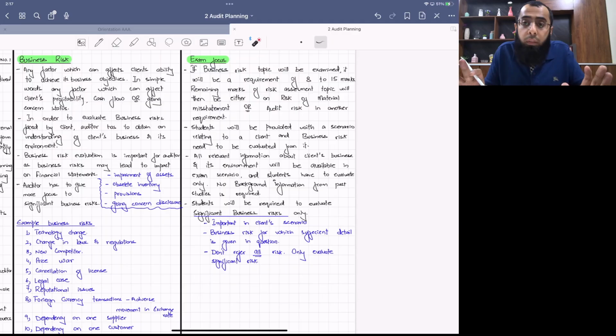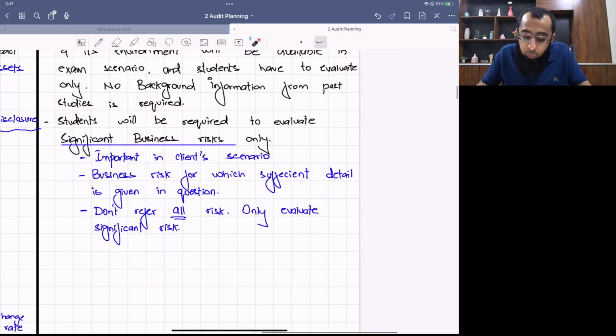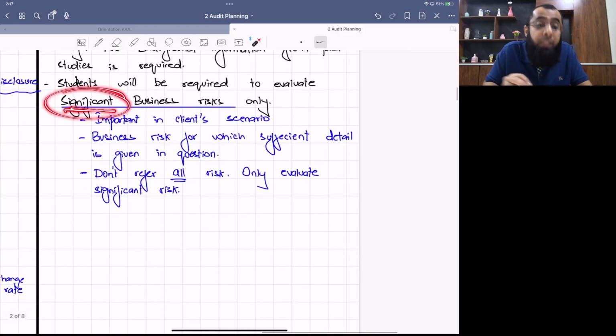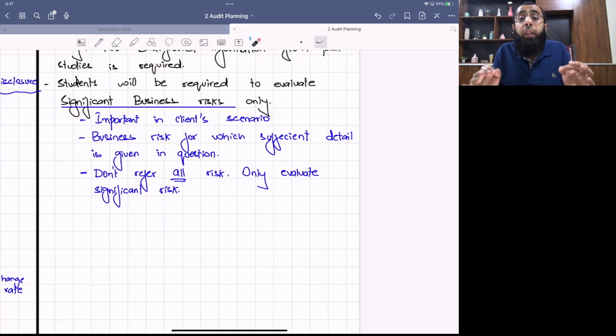So no background knowledge or background study, just look at the question scenario. Students will have to evaluate significant business risks only, the important ones in the client scenario. Business risks for which sufficient detail is given in the question, you have to evaluate those ones. Don't refer to all risks, only evaluate the significant ones.